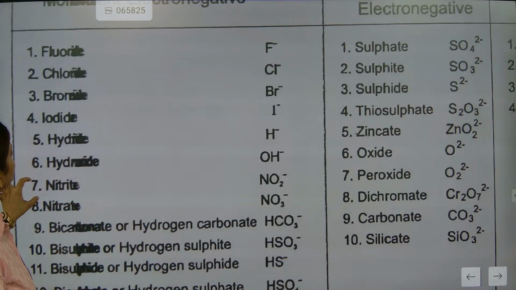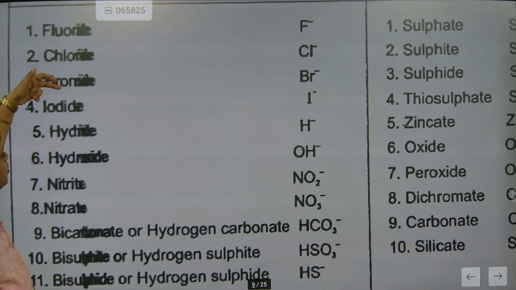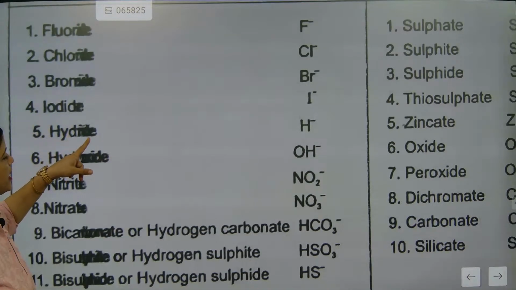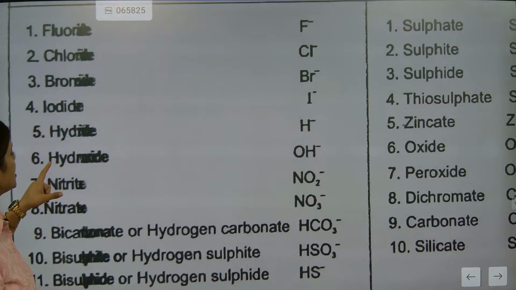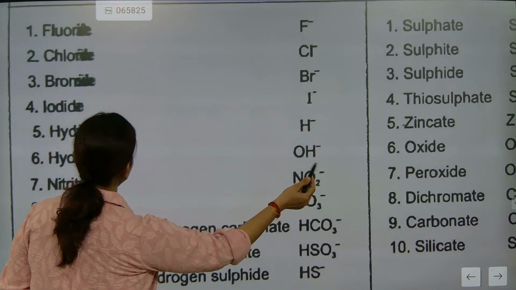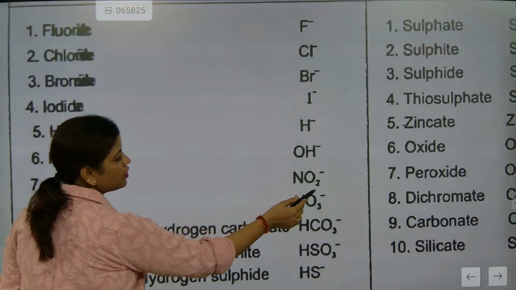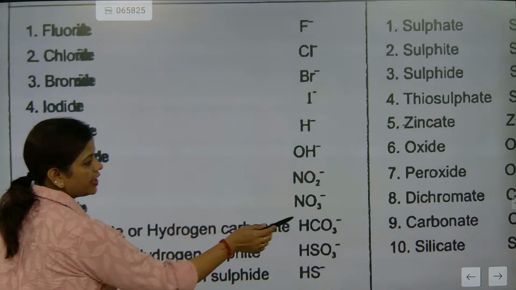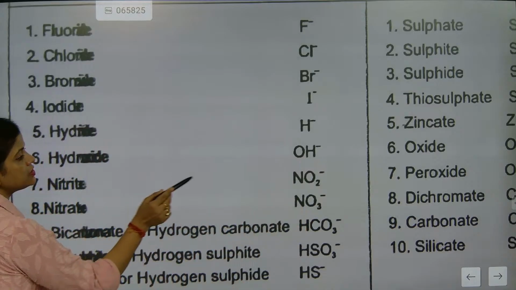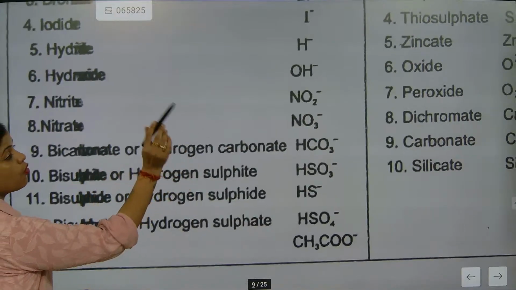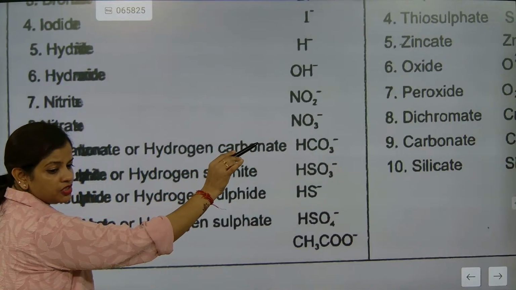So now look here, beta. Fluoride, chloride, bromide, iodide, all are exactly minus. Here hydride means H minus. Hydroxide is OH minus. Nitrite, NO2 minus. Nitrate, NO3 minus. Ite means fewer oxygens, ate means more. See, NO3 minus. How many oxygens are there? 3.